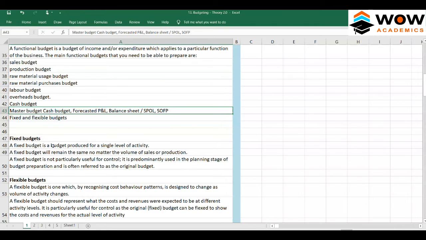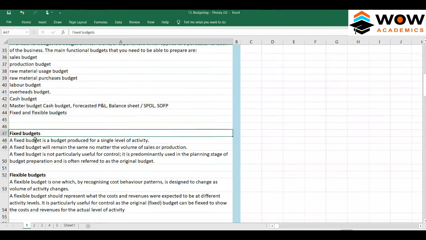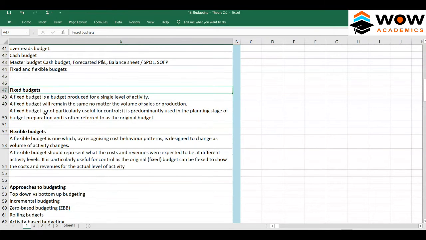So we'll move on to the fixed budget. What is a fixed budget? Fixed budgets can usually be better understood through examples or numerical problems. A fixed budget is a budget produced for a single level of activity. The budget will remain the same no matter the volume of sales or production. A fixed budget is not particularly useful for control.